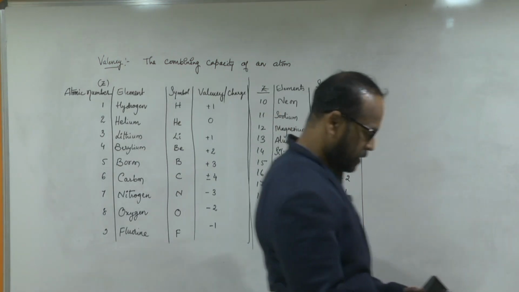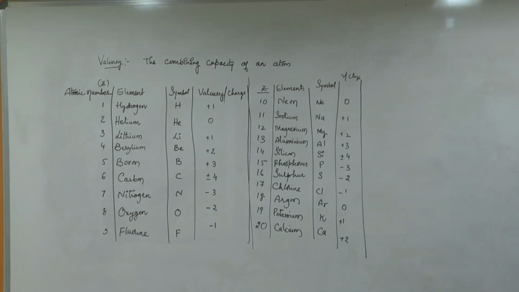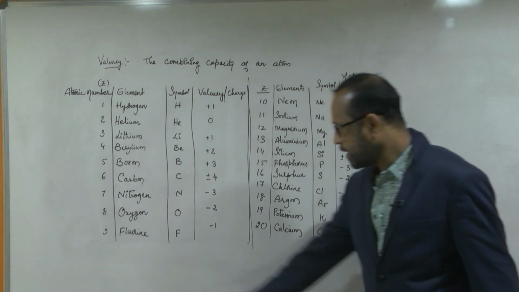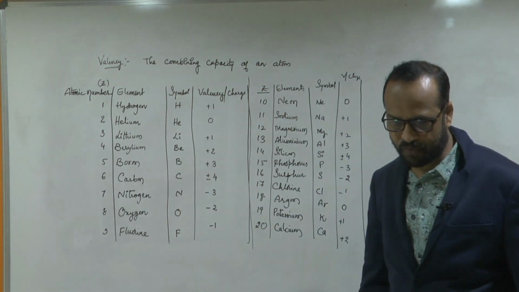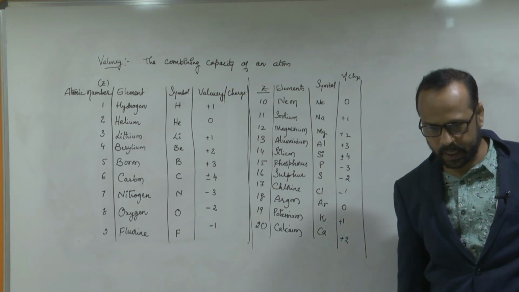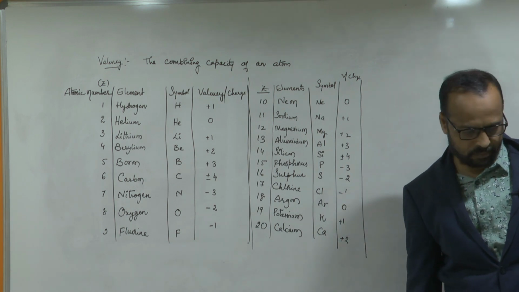Okay, sir. So what is the ninth one? Can you say? Which one? Ninth one, sir. Ninth one, fluorine. Okay, sir.